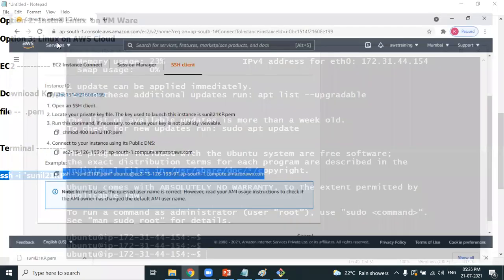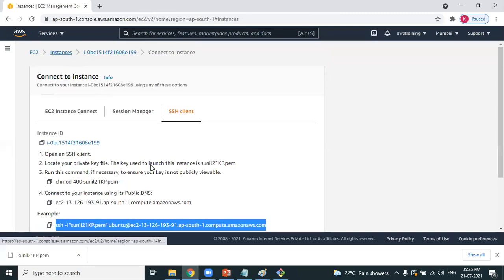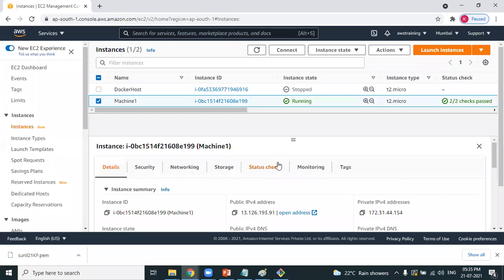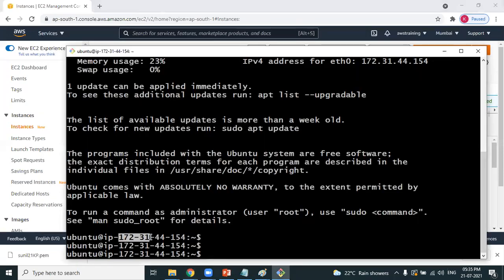Whenever you create a machine, we have just now created a machine, right? Every machine will have an IP address. Look at the IP address: 172.31.44.154. Are you getting the same IP address, 172.31.44.154? Yes, you are successfully connected to the Linux machine.